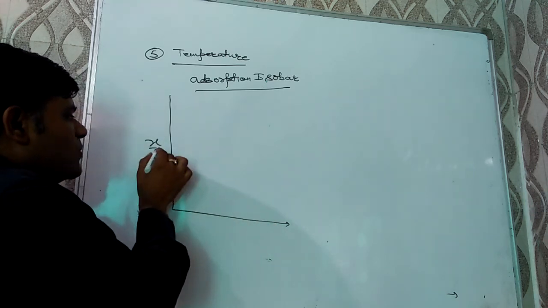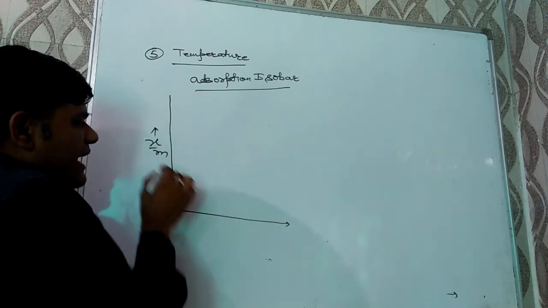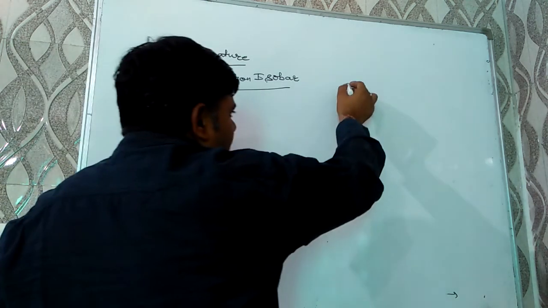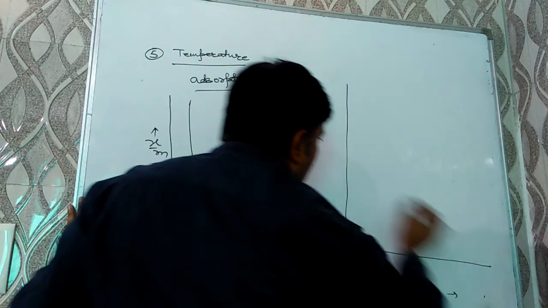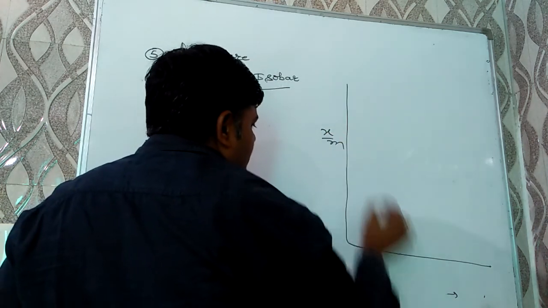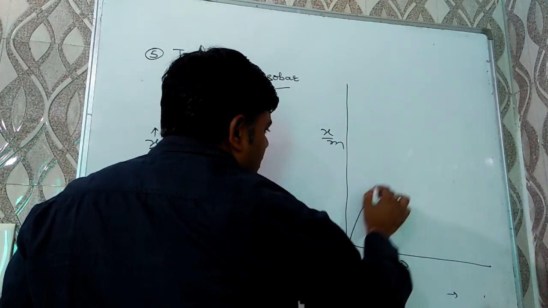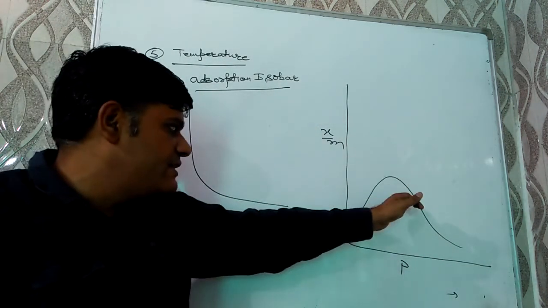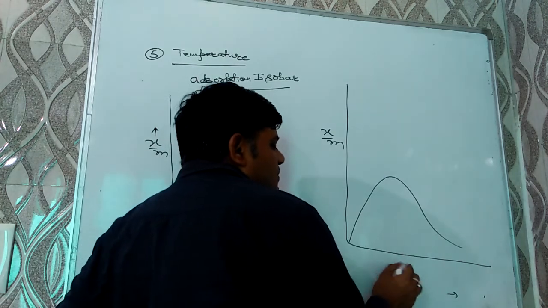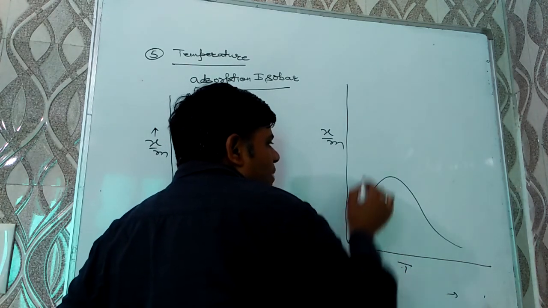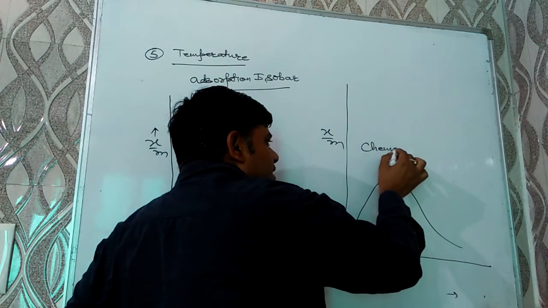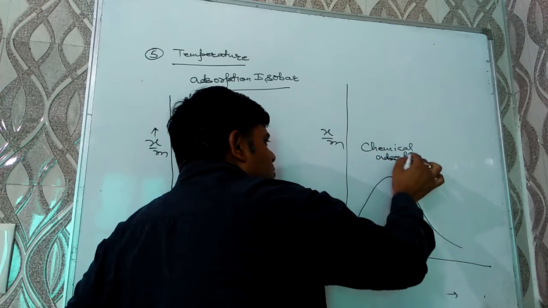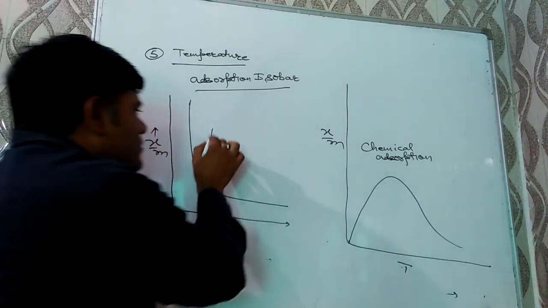And for physical adsorption, the graph may be x by m versus T, a curved line with negative slope. And for chemical adsorption, graph may be a parabolic curve like this. First increases, then decreases. I have explained why it is so. Initially, temperature will provide activation energy for bond formation. It is for chemical adsorption, and this graph is for physical adsorption.